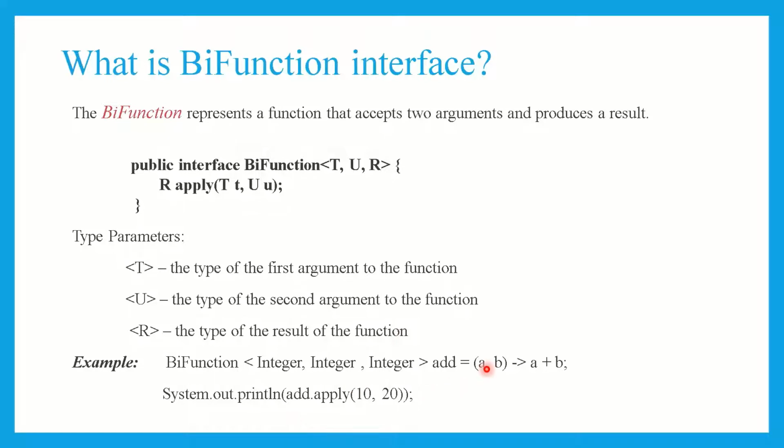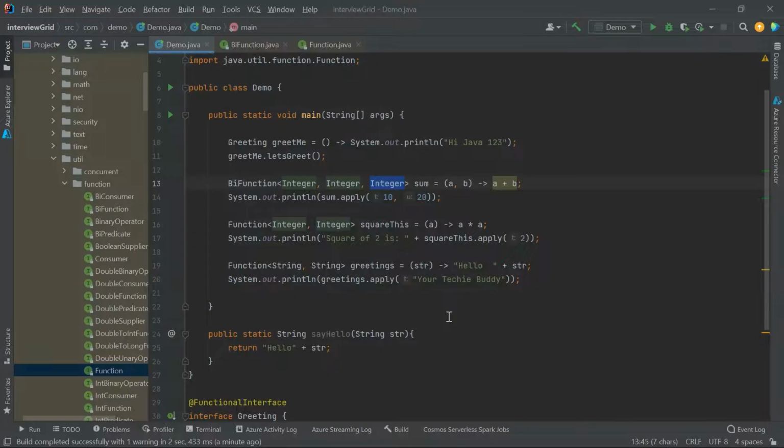For example, add a comma b, a plus b returns the sum. I hope Function and BiFunction are completely clear. If not, let me know. This is a very small question series which I'm doing only from an interview point of view. If you want a complete explanation on all these things, I can create a complete tutorial also.